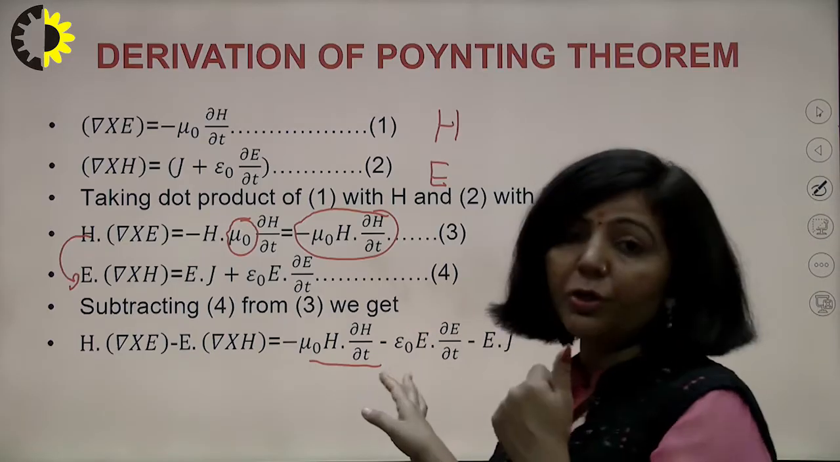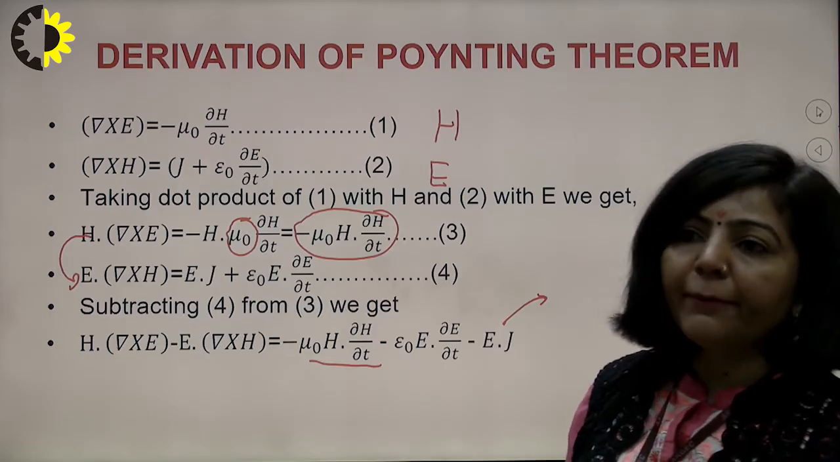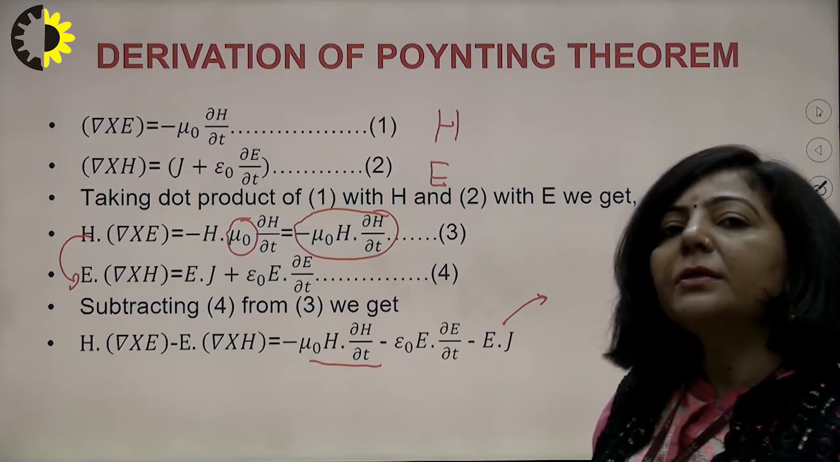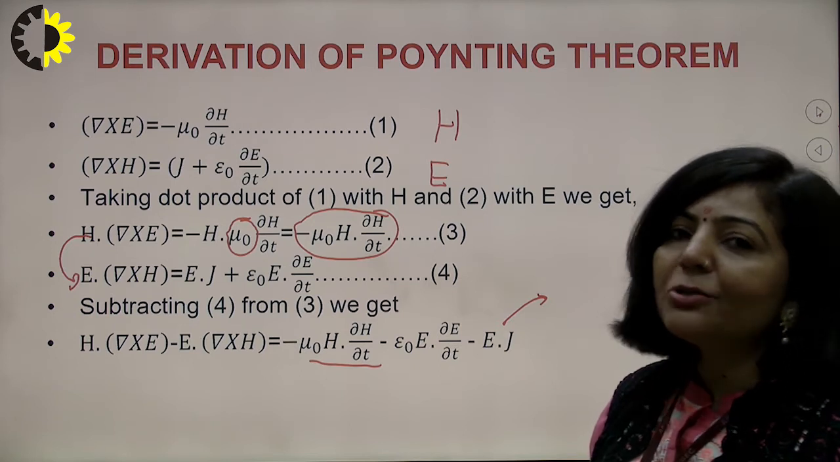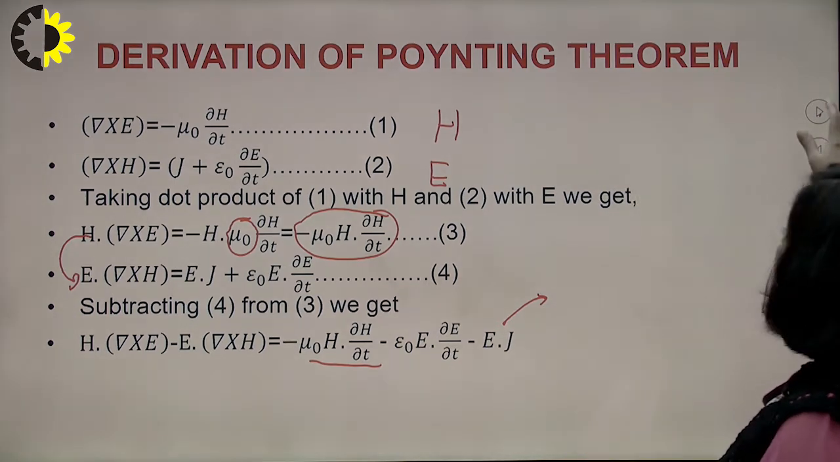Somewhere in this derivation I have written this E dot J as J dot E. So it should be clear that you can write this dot product as E dot J or J dot E, but that is not true in case of cross product. That is true only in case of dot product, right?